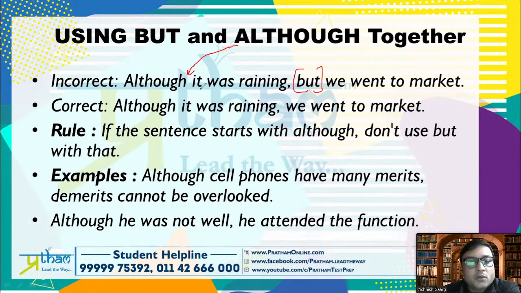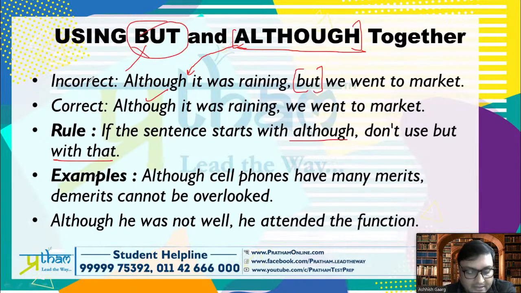Okay, so correct: Although it was raining, we went to market. So we will not use but with although. That's a rule. The rule says if the sentence starts with although, don't use but with that. Example: Although cell phones have many merits, demerits cannot be overlooked. So in a sentence where you are using although, you are not using but. That is what the rule says.